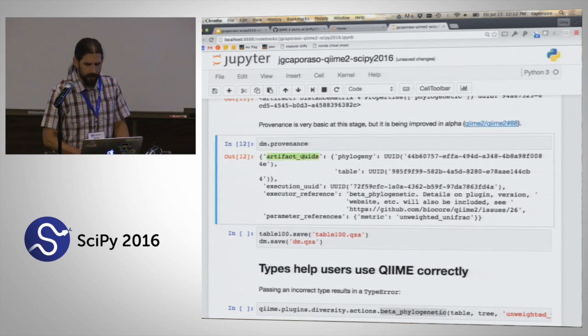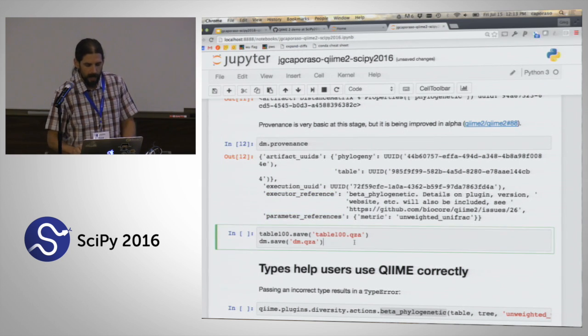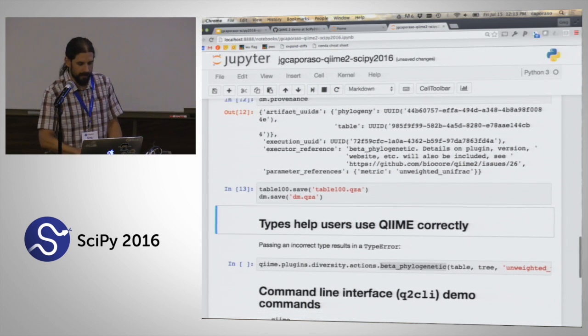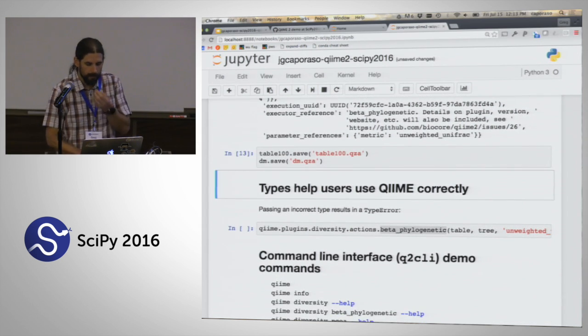So this shows what artifacts were used to create it. It shows what function was used to create it. It shows what parameter settings there were. And then finally, what I can do is I can just save those to disk. And so I'll just save those as new QZA files.